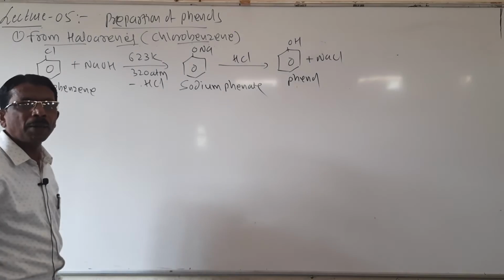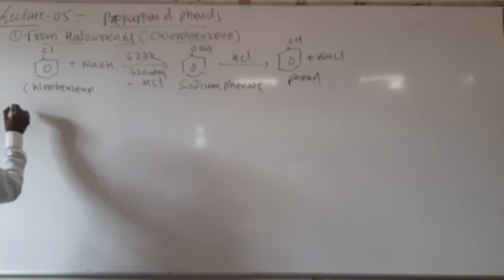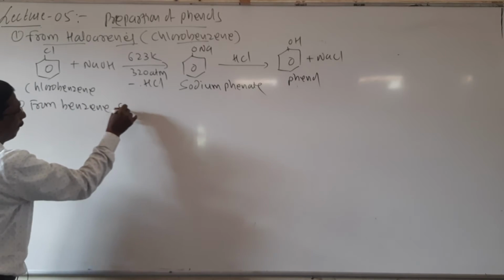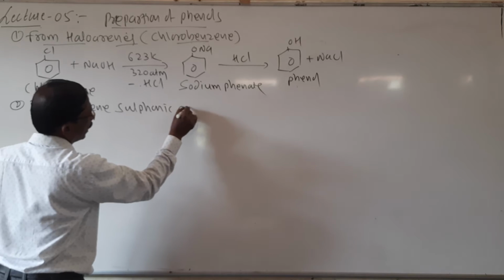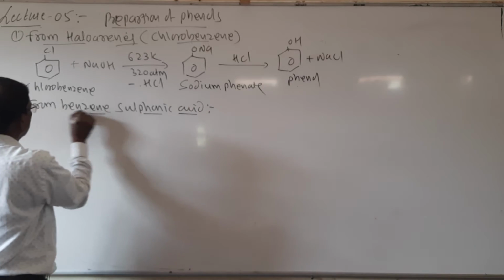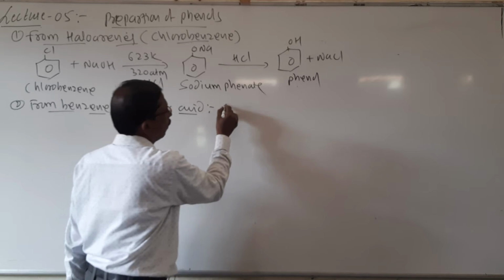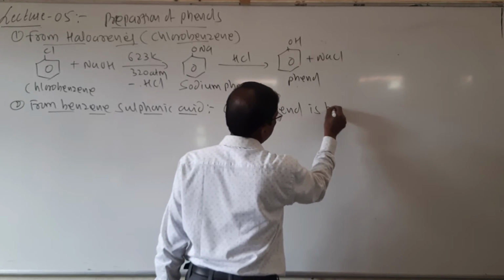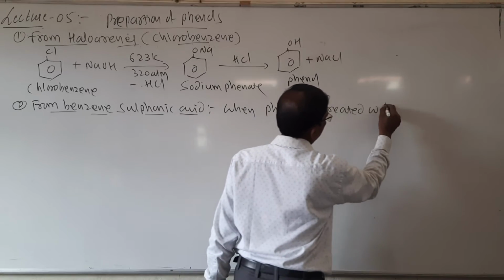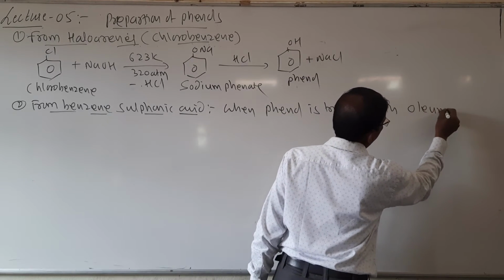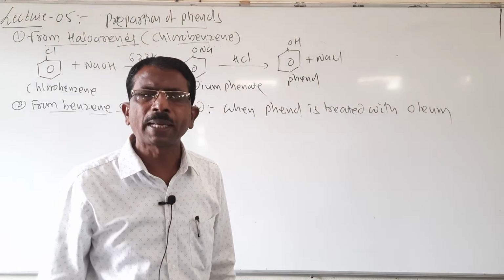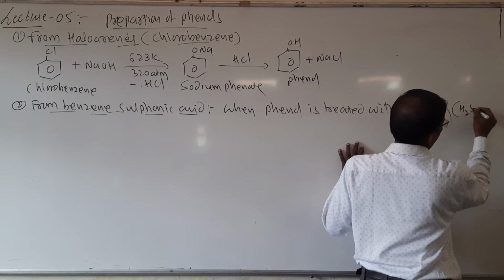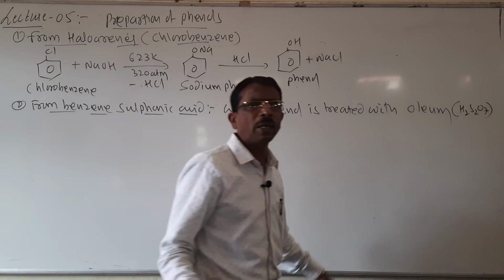Then the second one, an important one, from benzene sulfonic acid. Look here, students, from benzene sulfonic acid. Oleum means fuming sulfuric acid. It is also called H2S2O7.